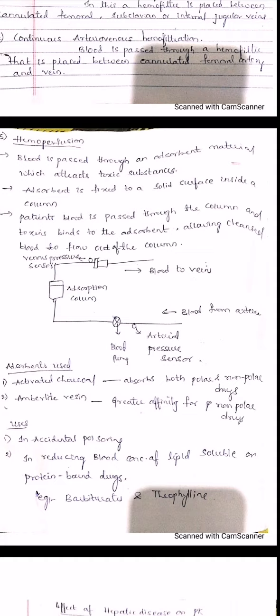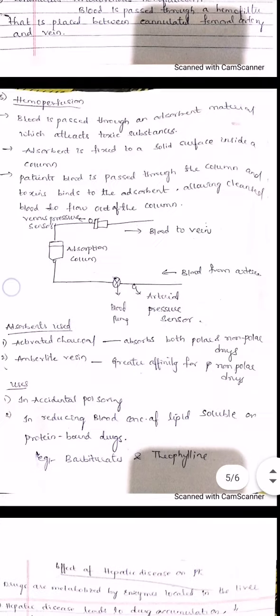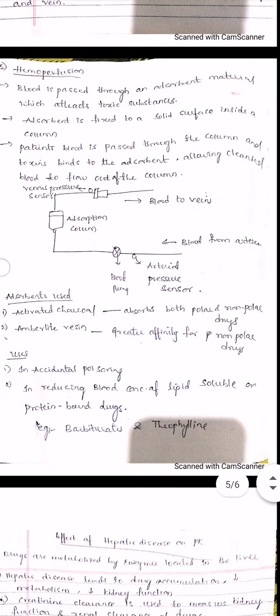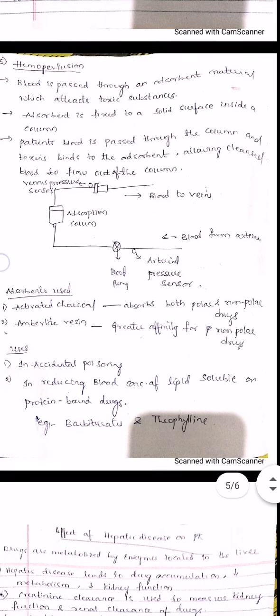In the adsorbent, at the surface level itself, it will adsorb all the waste materials. Okay, so that adsorbent is fixed to a solid surface. One surface will be there, and on top of that you will be applying some adsorbent material. On that adsorbent material, whatever waste material is there will be adsorbed on that surface. So the patient's blood is passed through the column and the toxins bind to the adsorbent, allowing cleansed blood to flow out of the column.